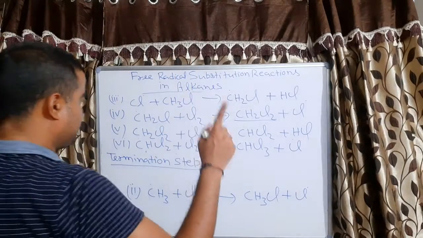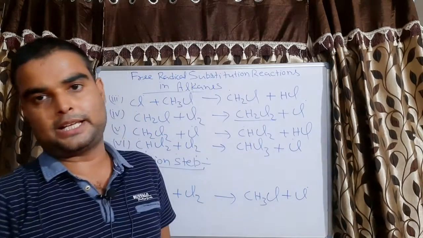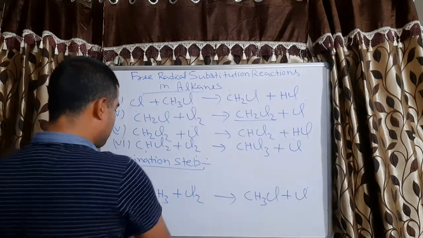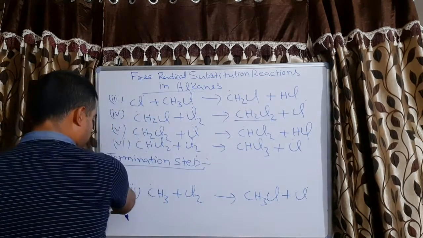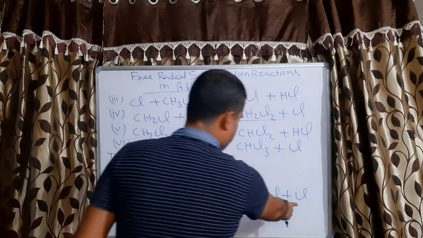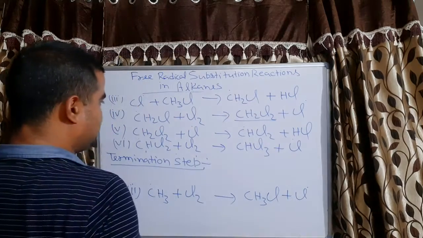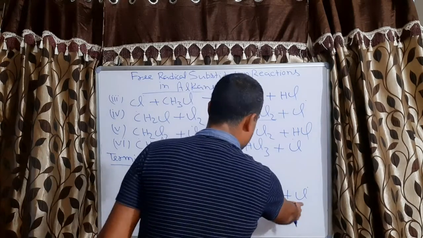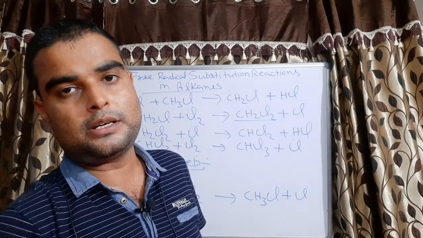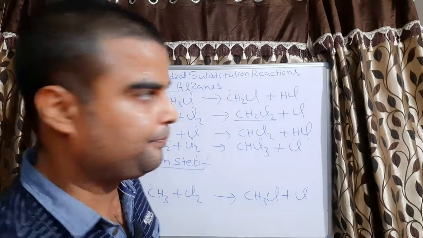So one free radical reacted with methane and one free radical remained there. Now come to the second propagation step. Here also one Cl free radical is there. So this free radical will react with that free radical which was produced in the initiation step, correct?